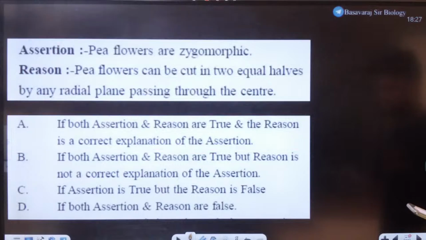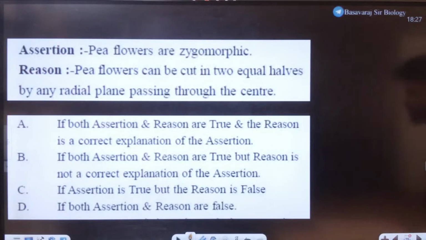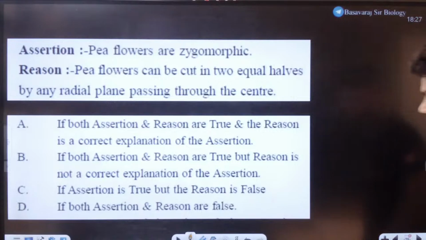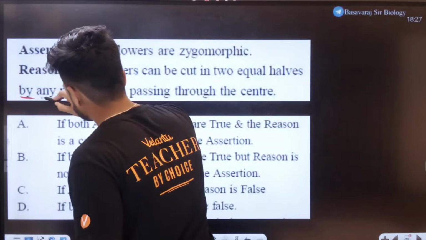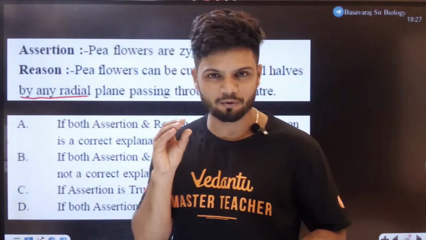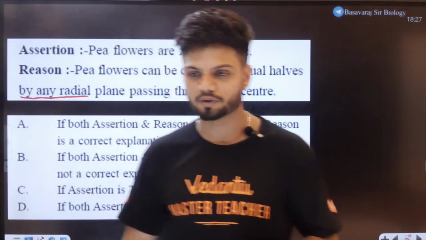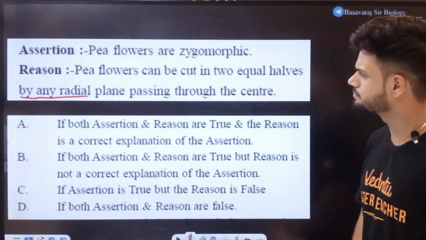Okay. Next question on the board. I'll give you exactly 2 minutes to solve this question. Let me just sit down for a while. Pea flower are zygomorphic. All of you know what is zygomorphic. Pea flower can be cut into two equal halves in any radial plane passing through the center, students. Now here I'll tell you what is the suspicious line. The most sus line right here is this one. If you're able to identify what is the red flag there, you're good to go.